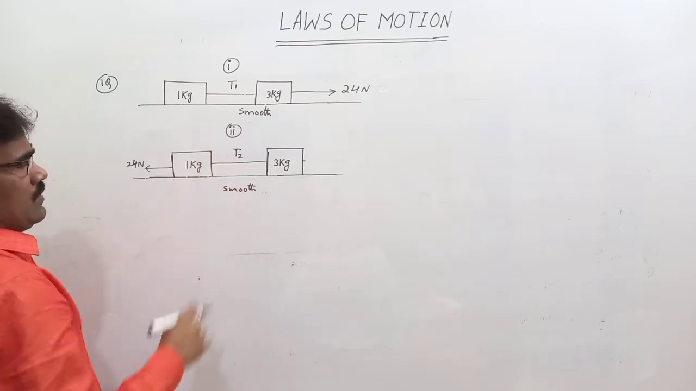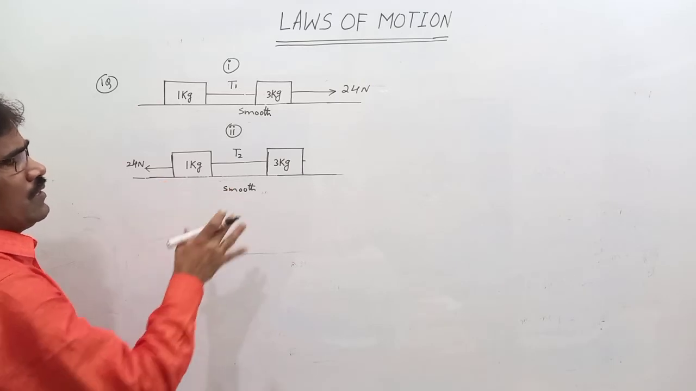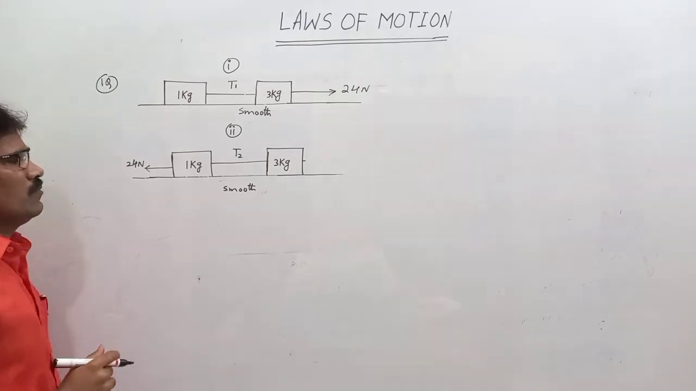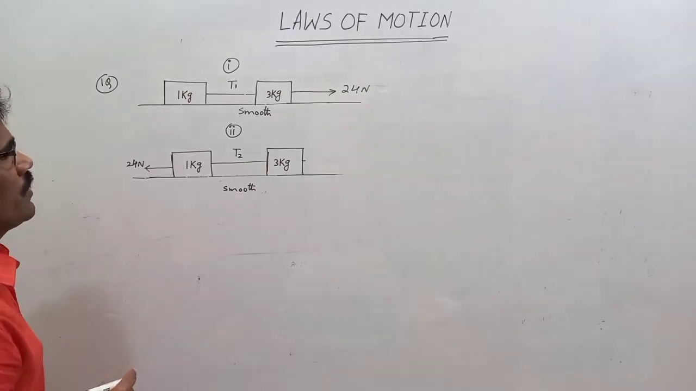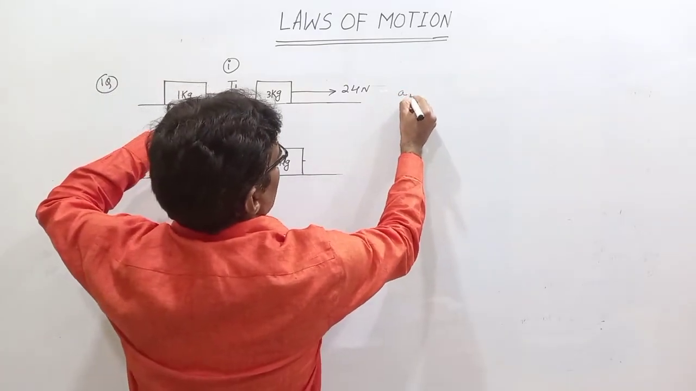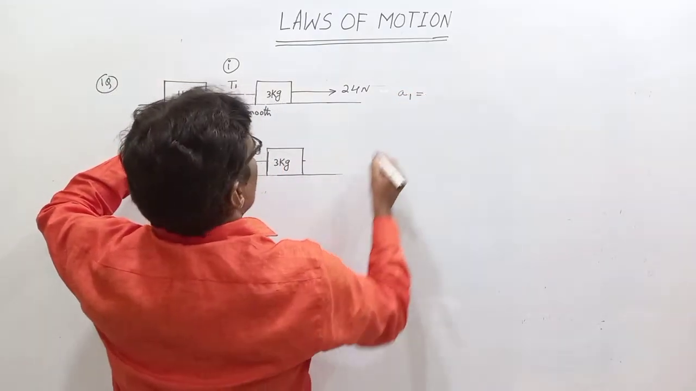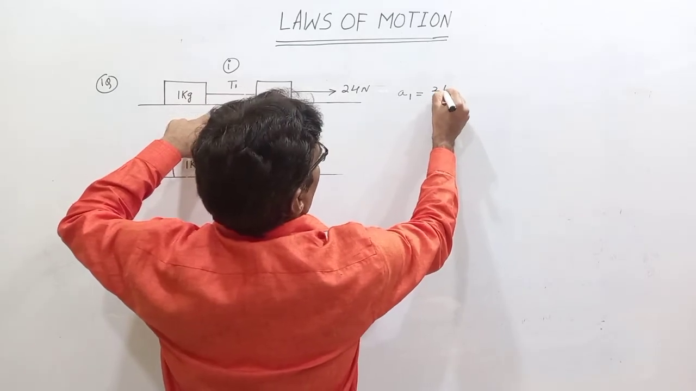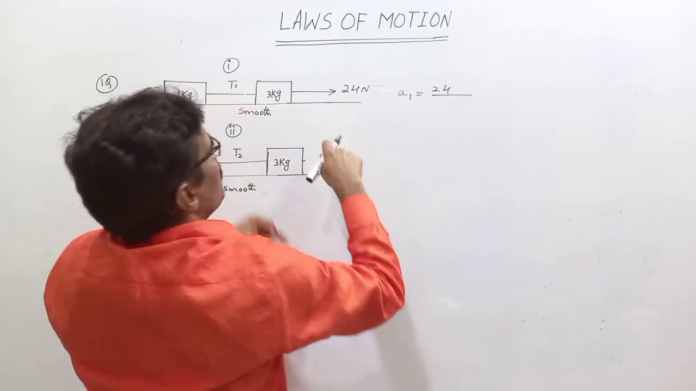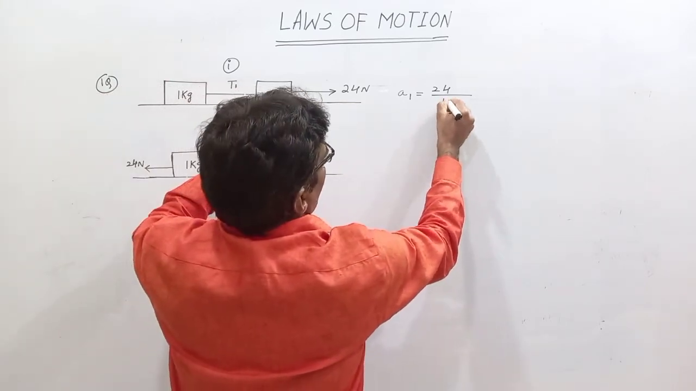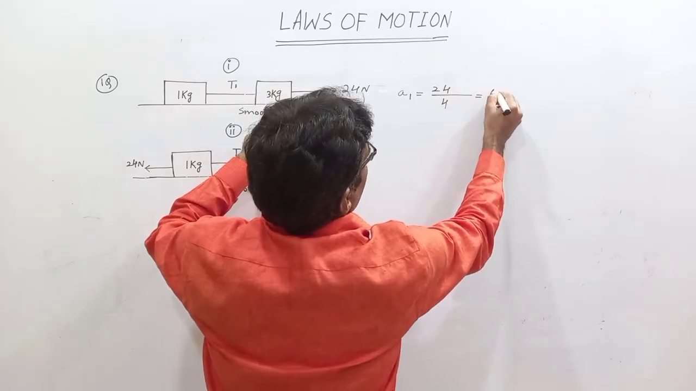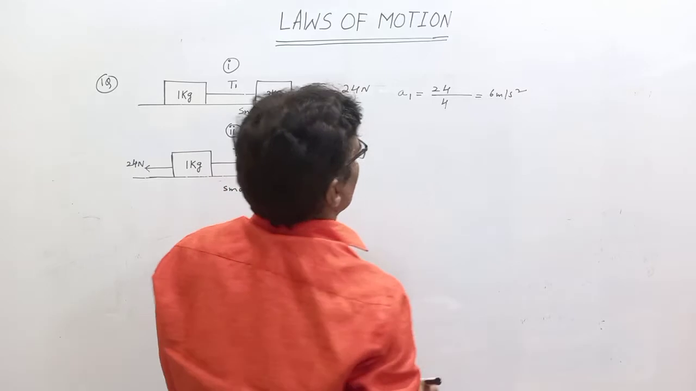Same string, same masses, same force. But in this case the force is on the 3 kg block, in this case the force is on the 1 kg block. What is the tension in the string? Simple: what is the acceleration of each block? Acceleration in the first case, A1, is equal to the net force, this side only. There is no opposite direction force. That's why 24 by 4, which is equal to 6 meter per second square.